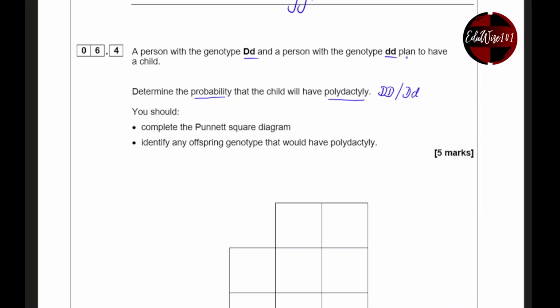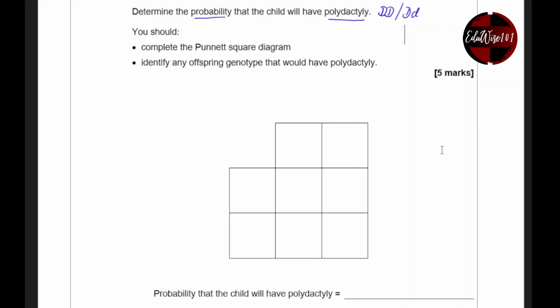The only way that the child will not have polydactyly is when they have lowercase d and lowercase d. So complete the Punnett square. Identify any offspring genotype that would have polydactyly. So that's 5 marks. That's a lot of marks for this question.